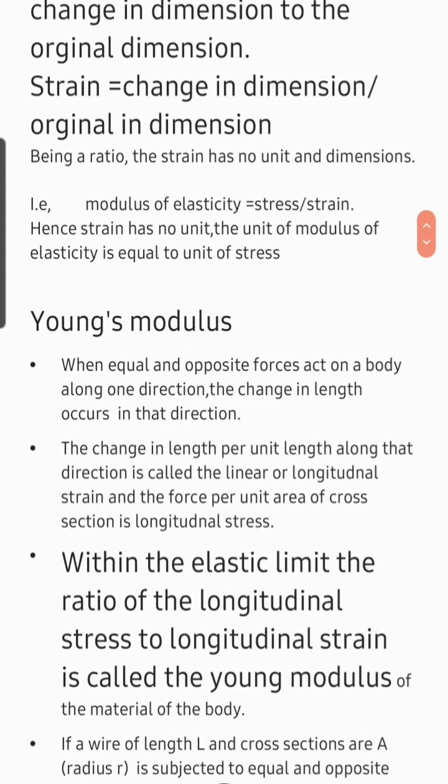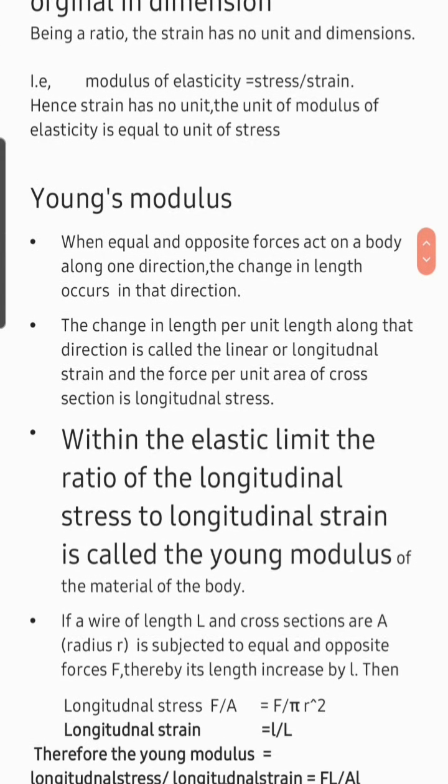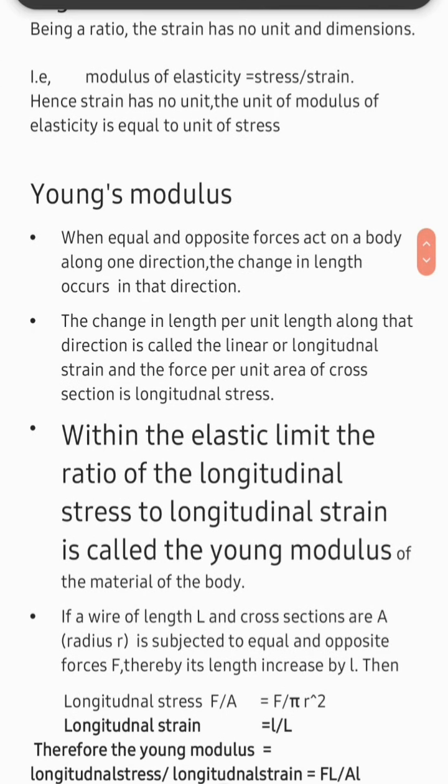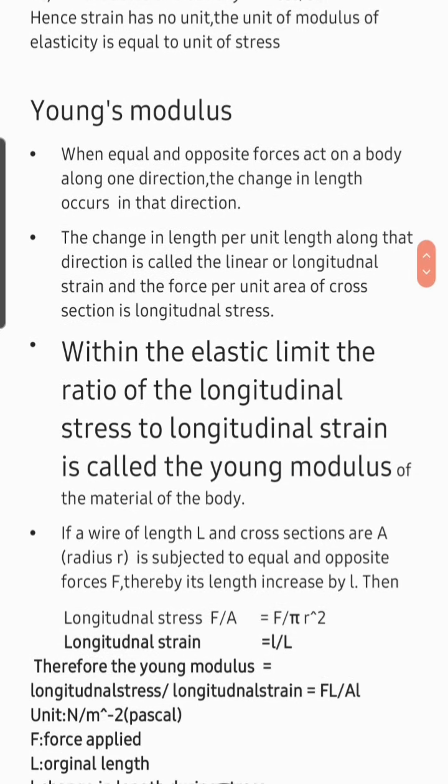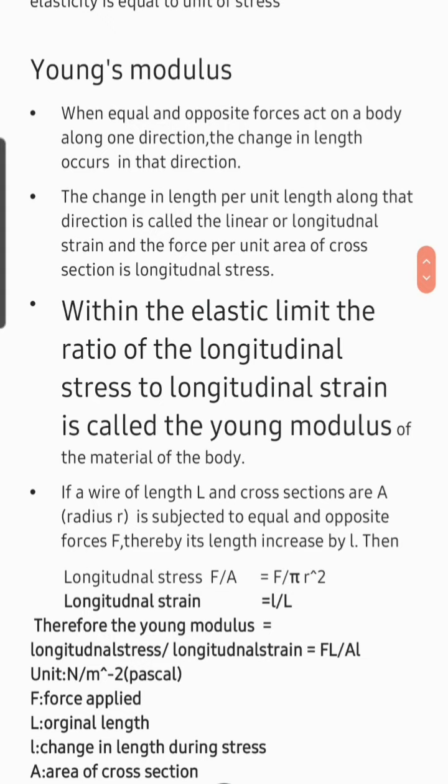If a wire of length L and cross-sectional area A is subjected to equal and opposite force F, thereby its length increased by l, then longitudinal stress is equal to F by A. We know that the area of the wire is equal to pi r square, and when we substitute, we get F by pi r square.